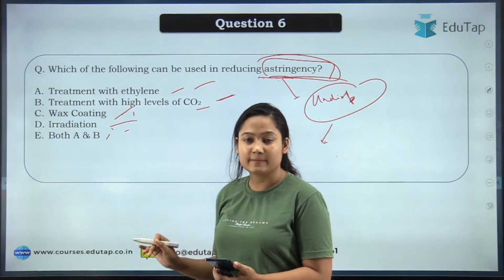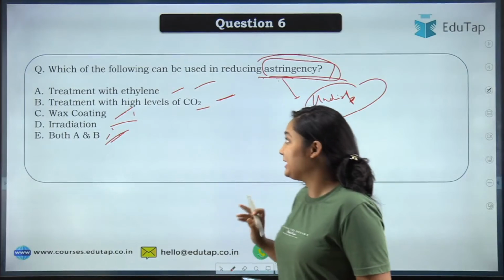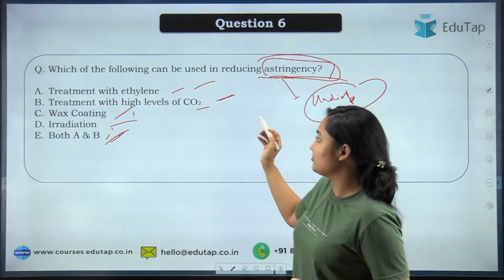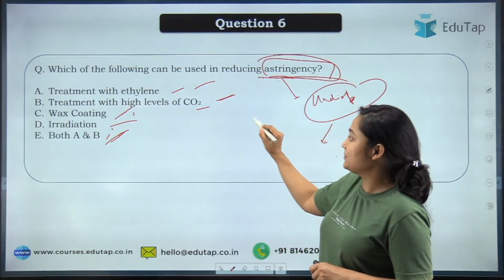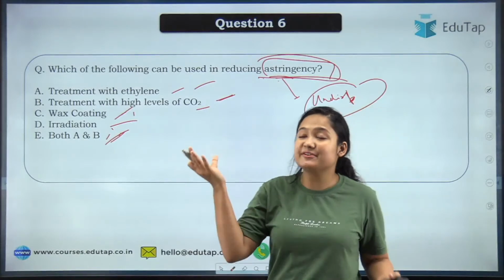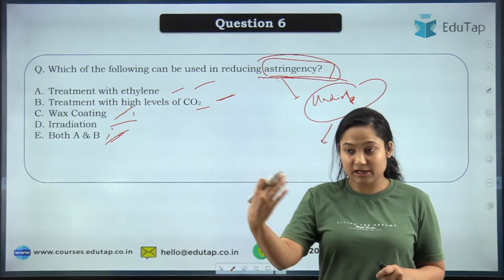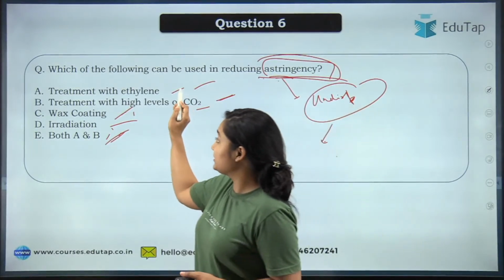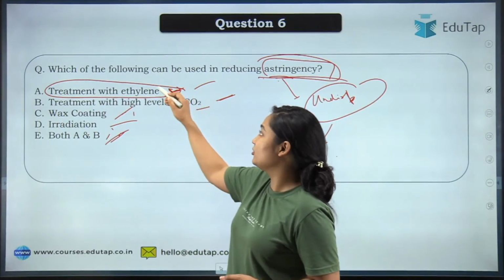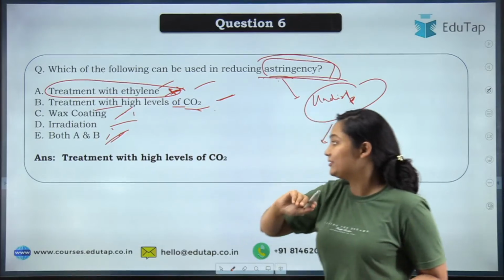So most of you seem to give the answer both A and B. See, when we are talking about astringency, what is astringency and why is it a problem? Astringency usually happens because the product has not ripened. But the first thing is why you have harvested your product unripe: because that was the demand. The consumer doesn't want the ripe product. So treatment with ethylene can be removed from the options. Talking about this astringency, the correct answer will be treatment with a high level of CO2.